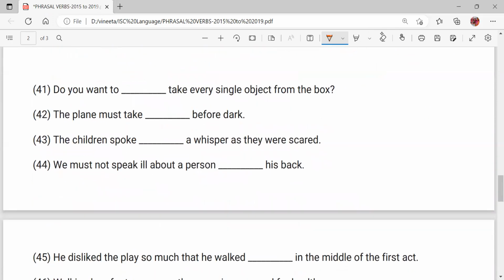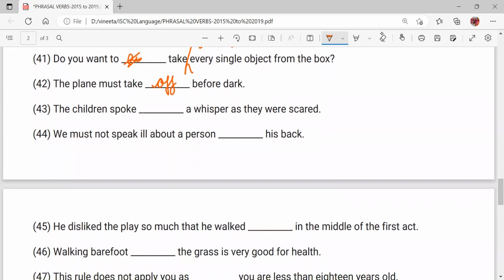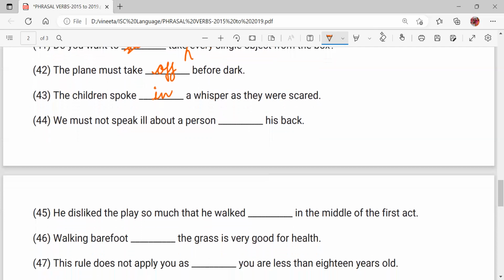Next is, do you want to take away every single object from the box? Now again, take. The blank is given at the wrong place. Do you want to take away? Here it has to be take away every single object from the box. The plane must take off before dark. The children spoke in a whisper as they were scared.